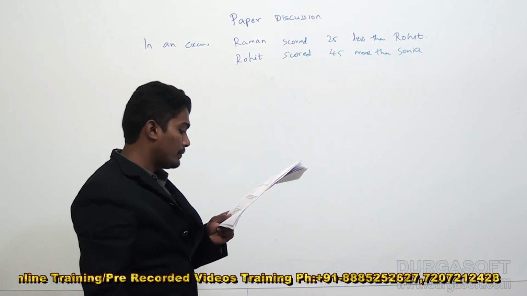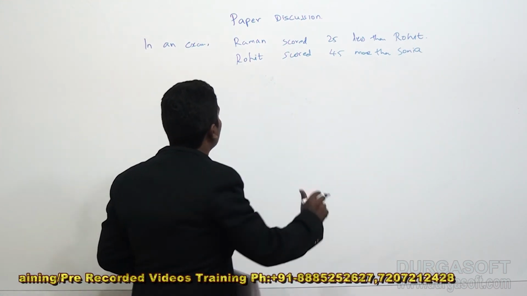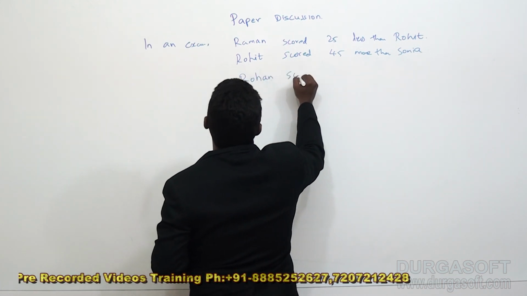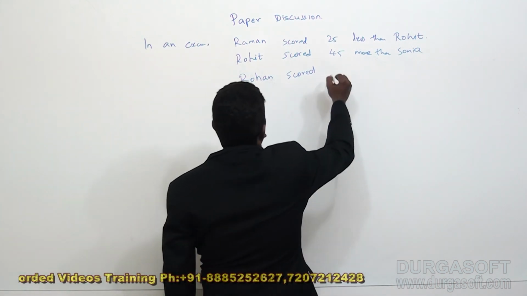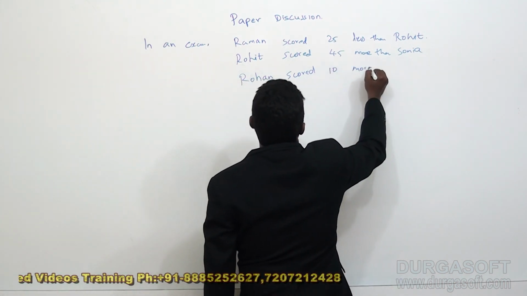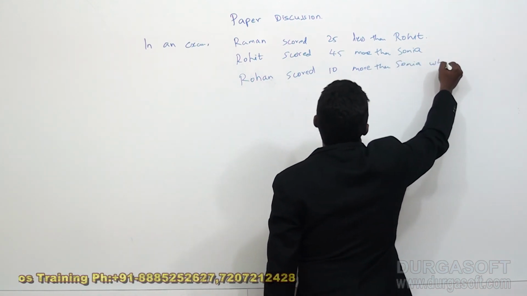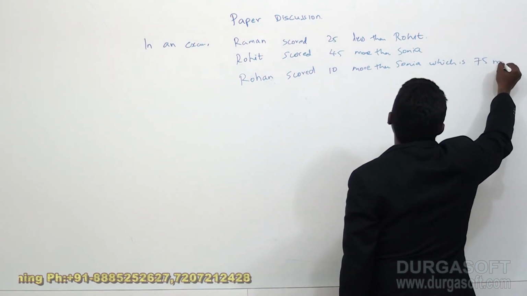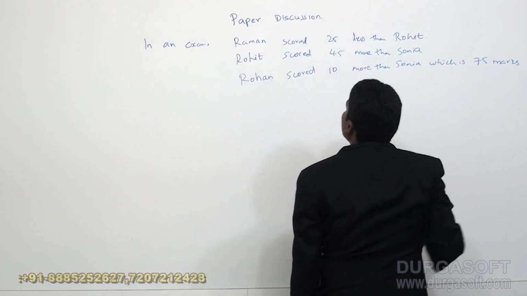Rohan scored 75 marks, which is 10 more than Sonia.